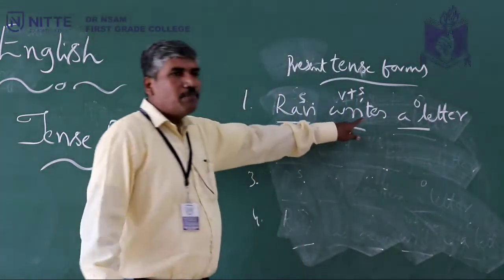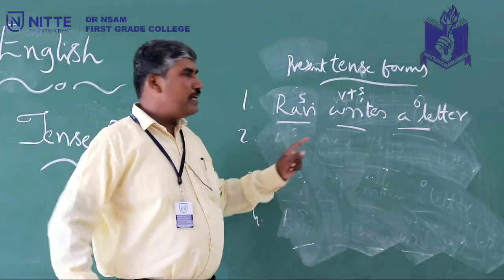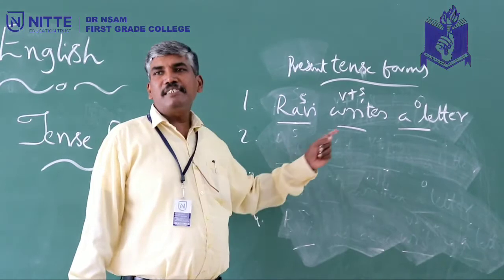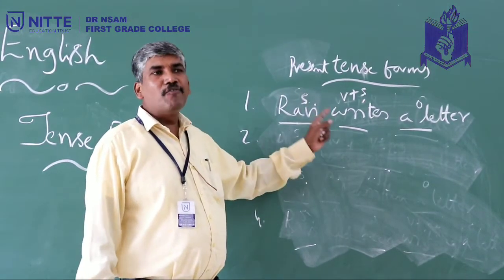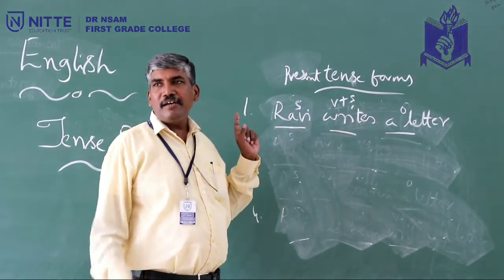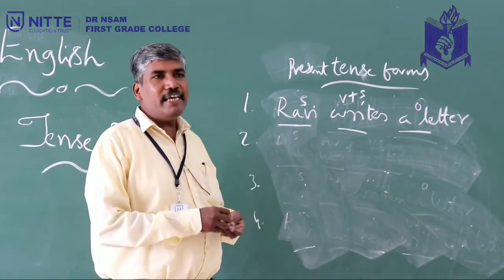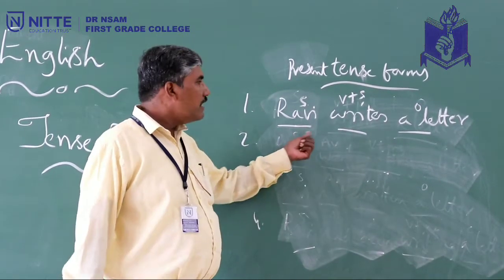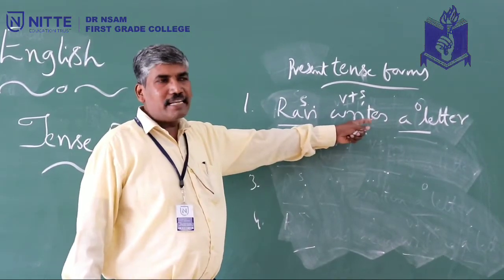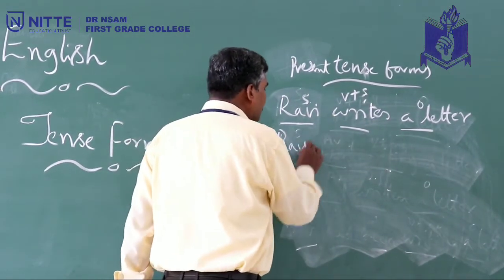So look here, something is here, S. Do you know why? Because there is a rule in English that whenever third person singular is being used, the verb takes S or ES. Which is this third person singular? He, she, or it. Okay, that's why here Ravi is third person singular, he. So that's how the verb takes an S. That's why V plus S. Now we move on to present continuous tense.